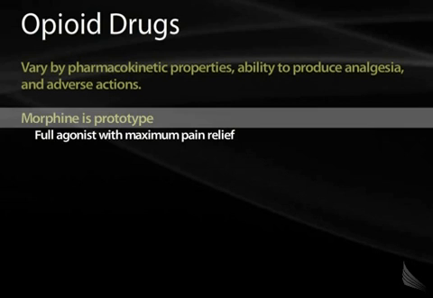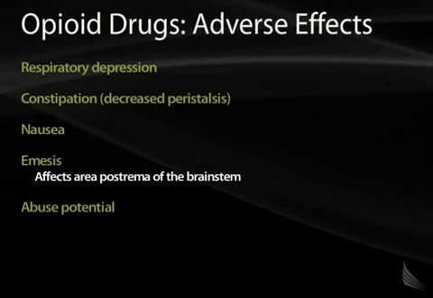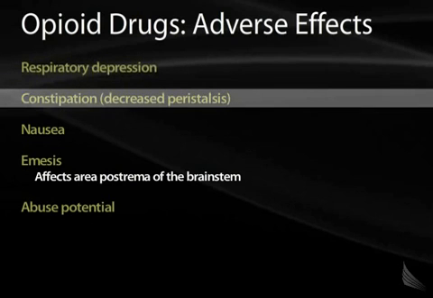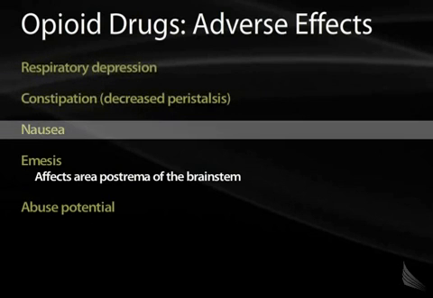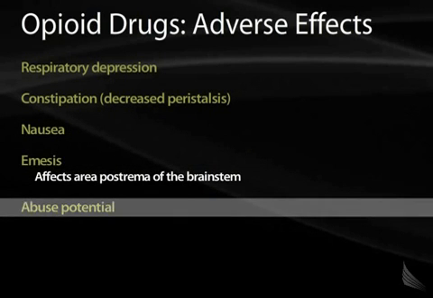The prototype opioid medication currently is morphine. Morphine is considered a full agonist at the mu receptor, and it causes maximum pain relief. Remember, the adverse effects of opioid drugs may include respiratory depression. These patients may actually become hypoxic. Opioid drugs can also classically cause constipation, nausea, and vomiting. And there's a high abuse potential in these patients as well.